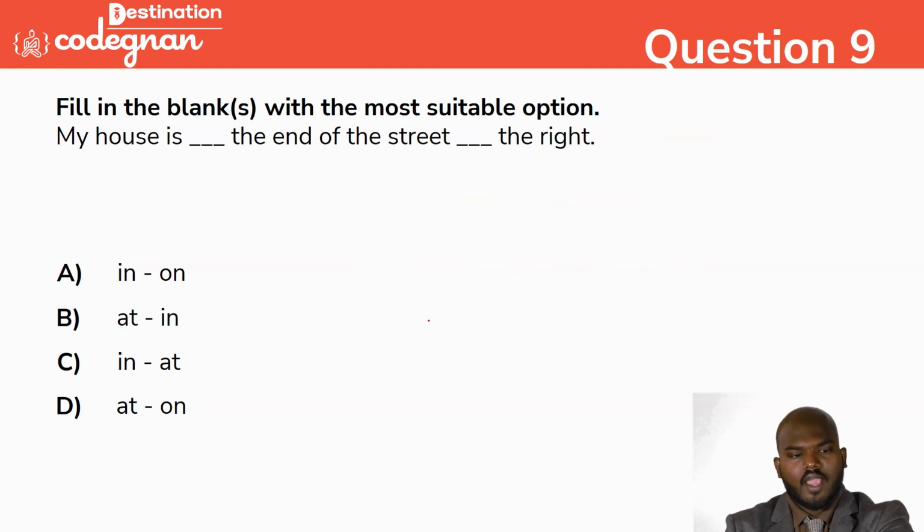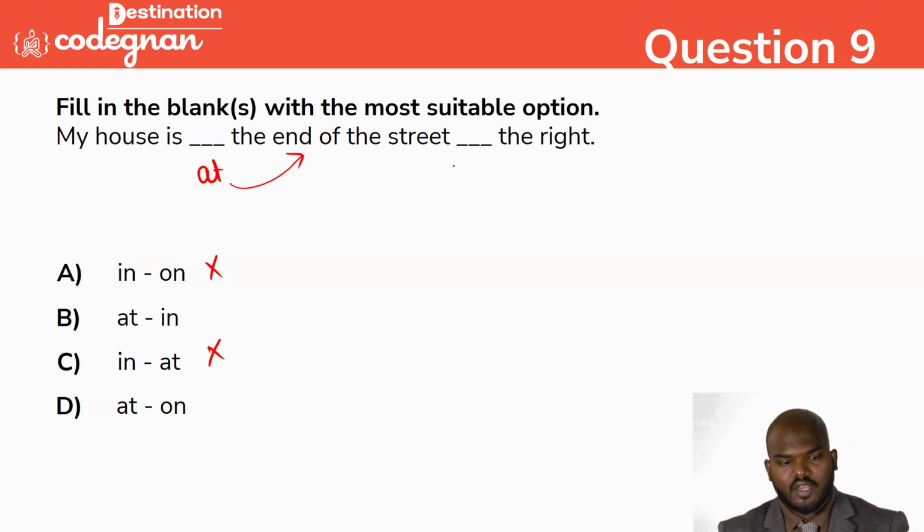My house at the end of the street. I give the answer here. Okay. So yeah, it is exactly "at". "In" will not come. My house at the end of the street. You are describing some location, so I'm using the "at".